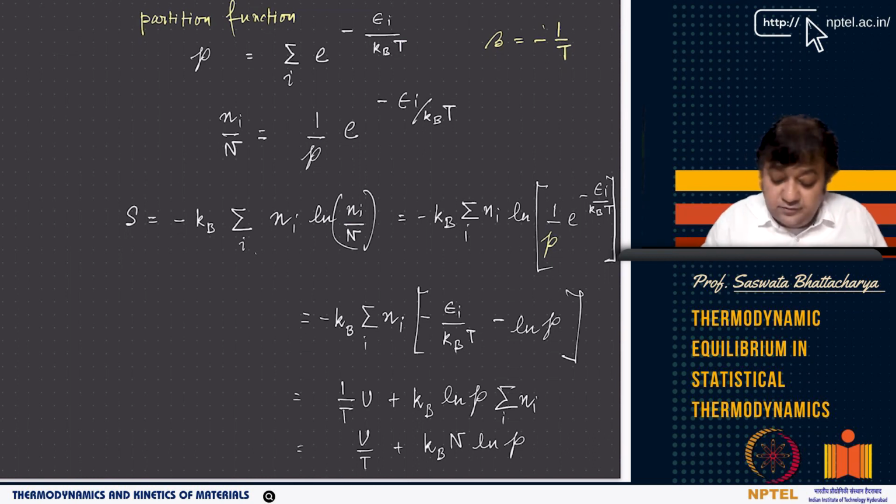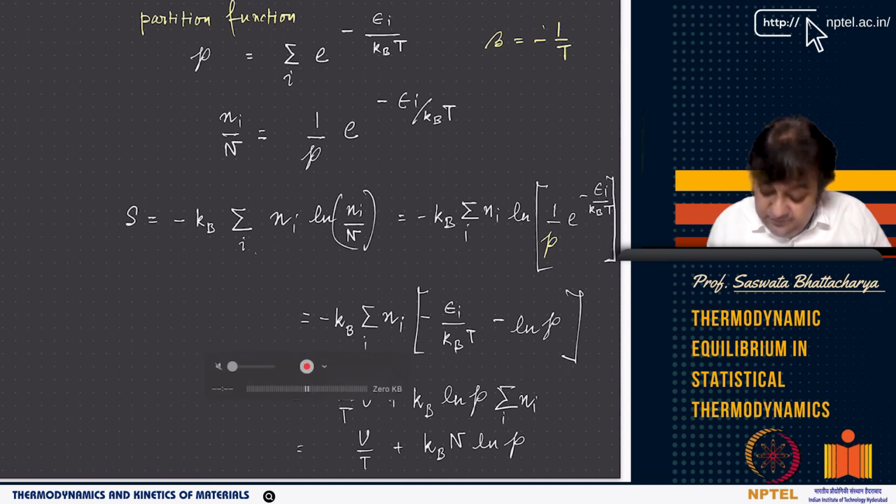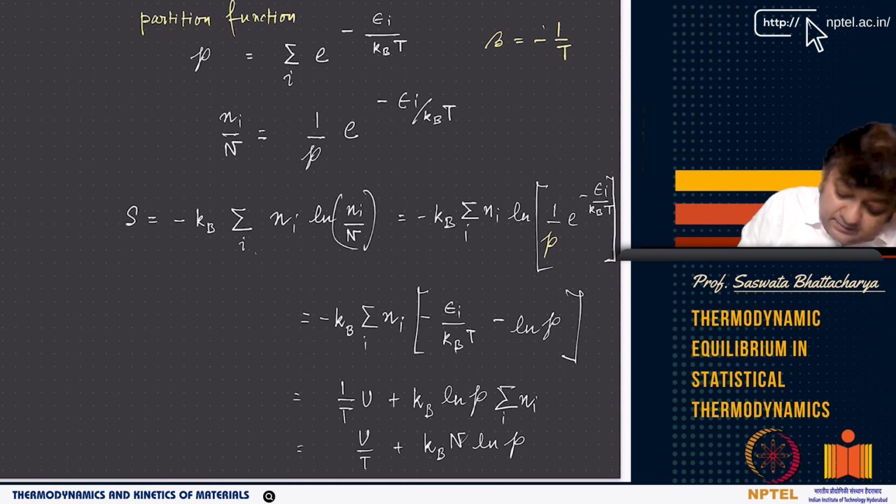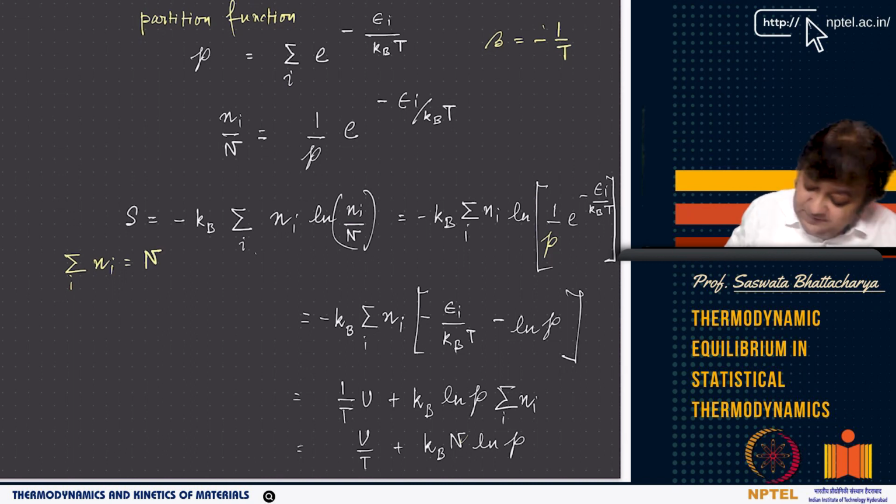If you follow the derivation, you will see you have n_i, and then there is epsilon_i by kBT and ln P. And if you look at this, kB times the sum of n_i epsilon_i is U, so you have 1 by T U, and kB cancels, so 1 by T U plus kB ln of the partition function, summation over i of n_i, which is basically now summation over all the different kinds of species. So this becomes S equals, again I am writing, U by T plus